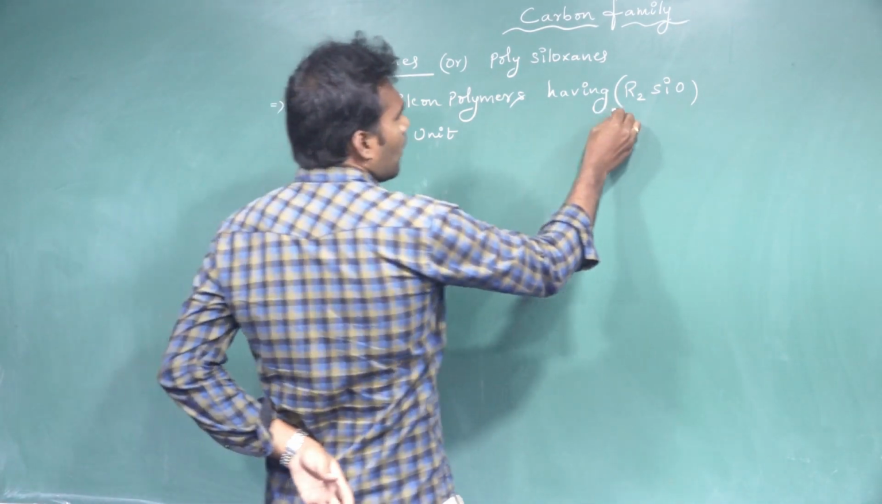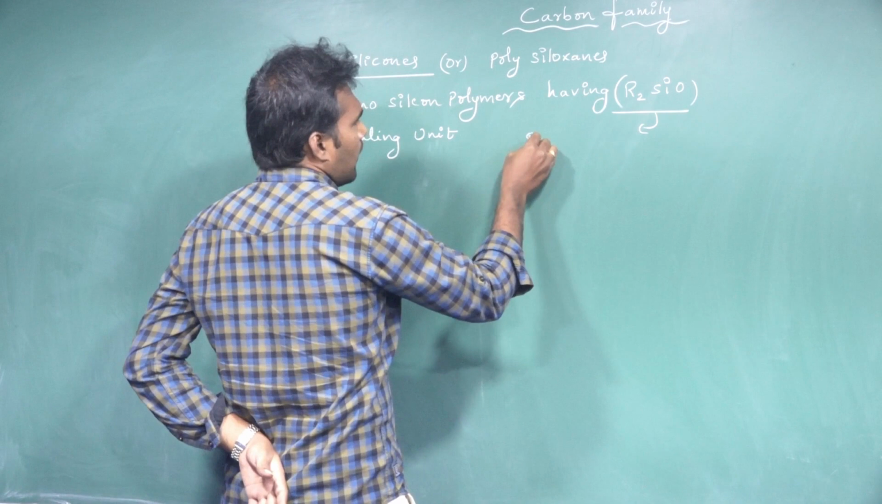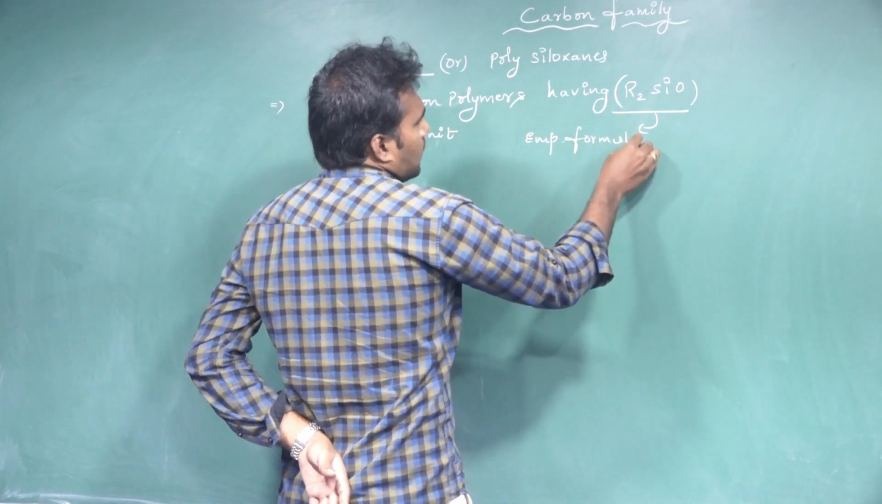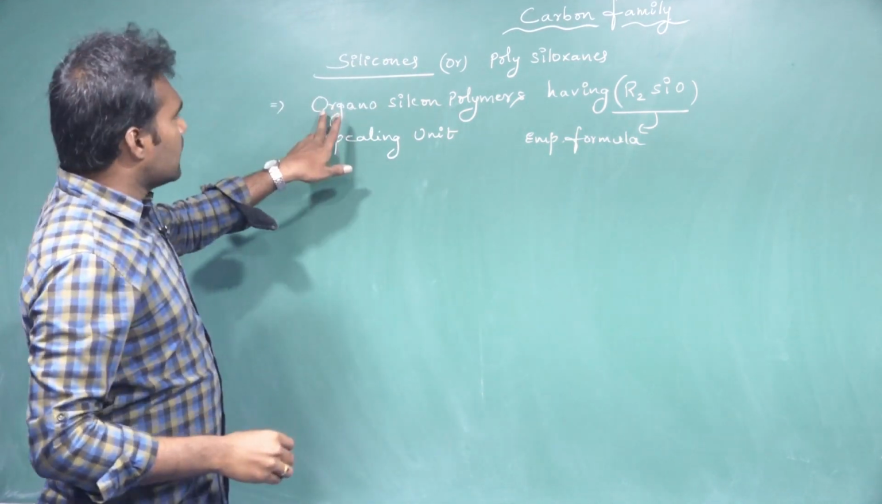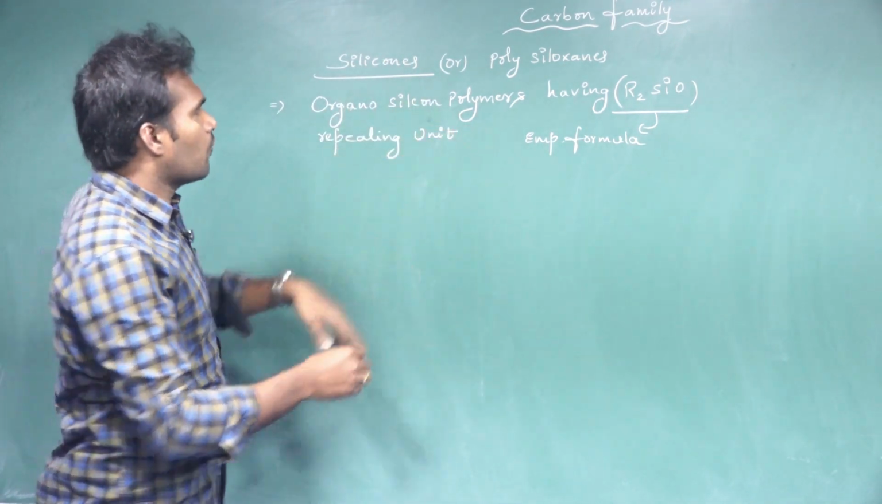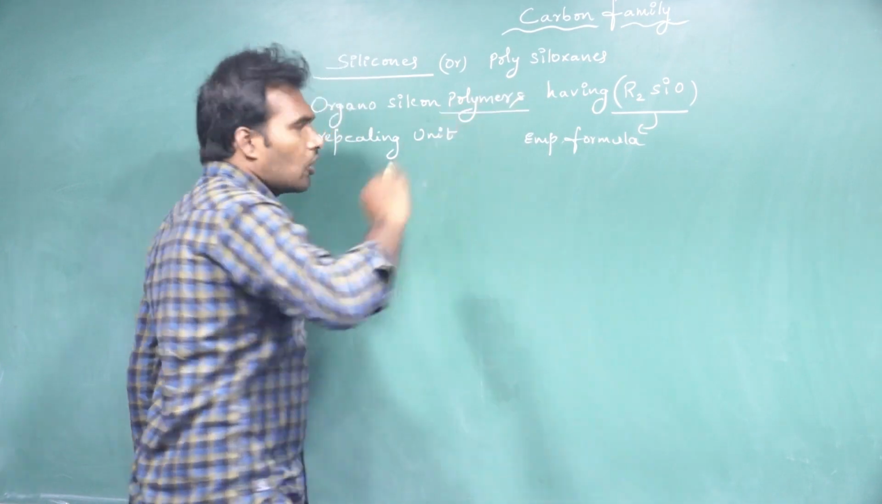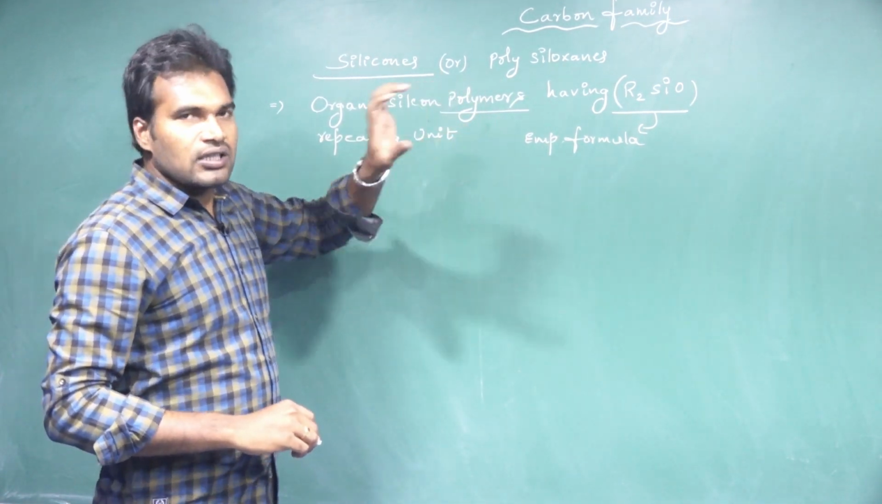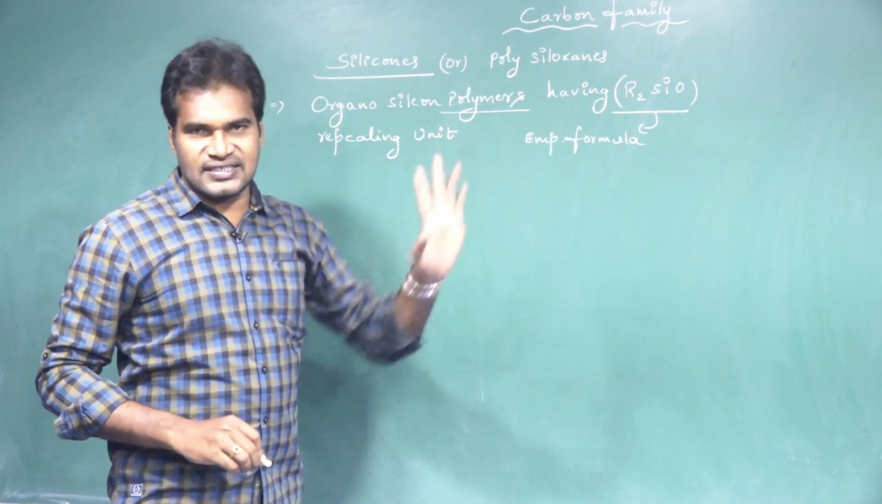That means R2SiO is the empirical formula for silicones. So here in the name itself, organosilicon polymers. So we can conclude that silicones are nothing but polymers having the monomeric unit of R2SiO.